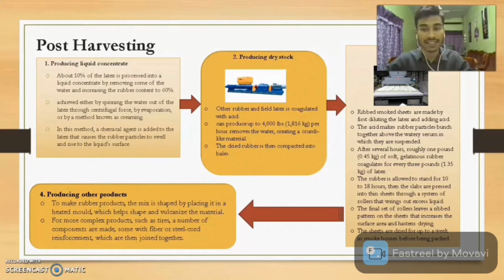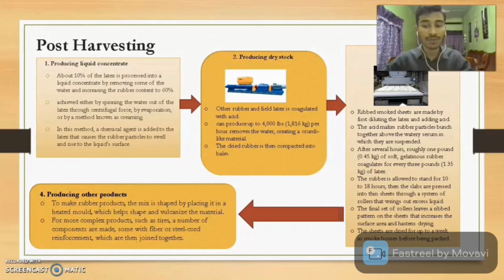The third method is forming sheets. Ribbed smoked sheets are made by first diluting the latex and adding acid. The acid makes the rubber particles bunch together above the water serum in which they are suspended. After several hours, roughly 1 pound of soft gelatinous rubber coagulates for every 3 pounds of latex.